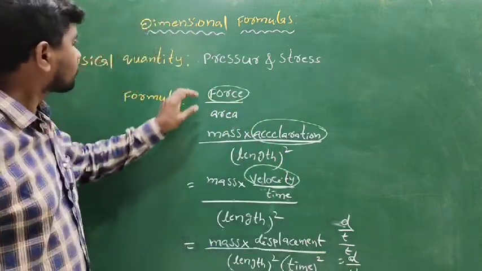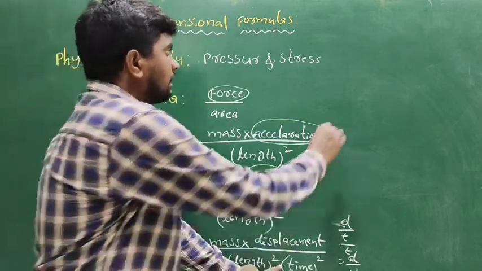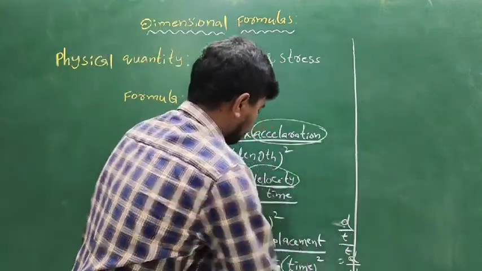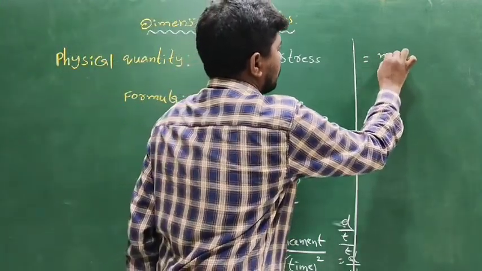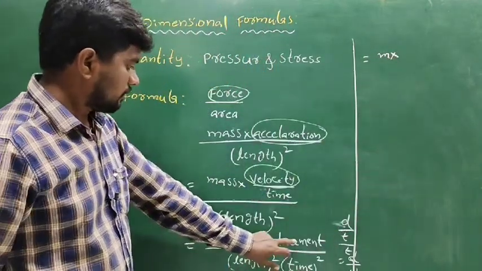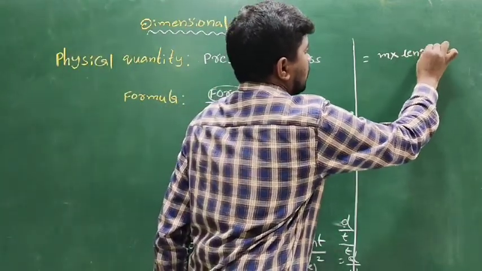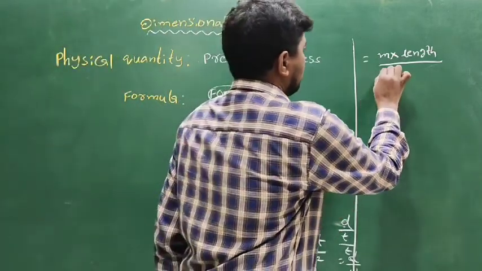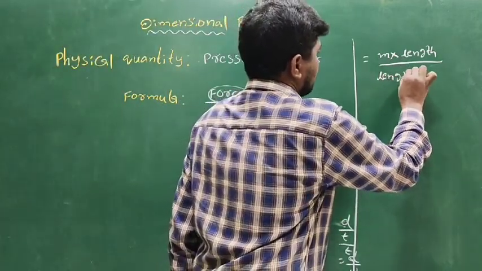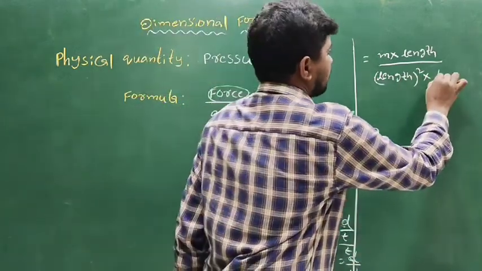Next one is the mass, displacement, length square, time square. Mass is m, displacement is the length, and length square is length square into time square.